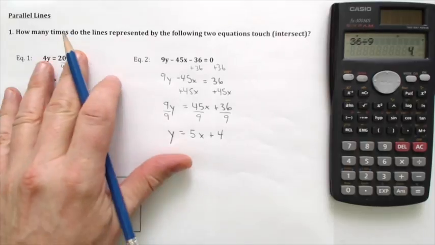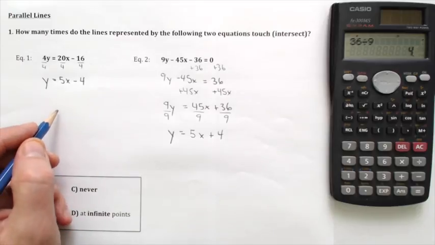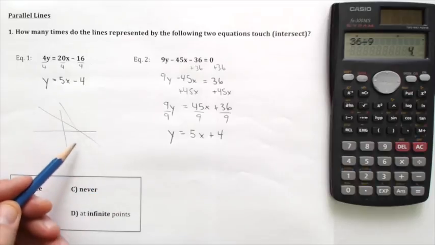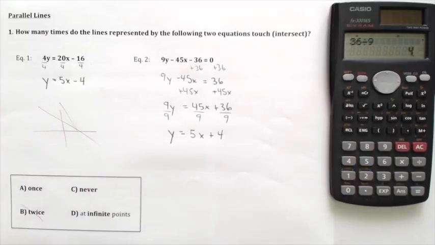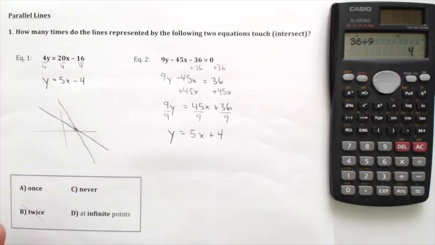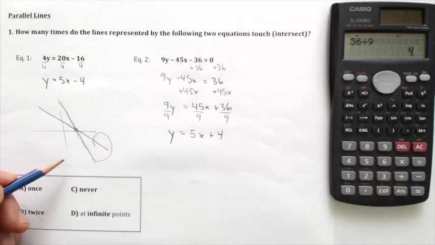And so we want to know how many times these lines intersect. Well, let's come down and do our interpretation here. First thing we know already is that lines can't cross twice. That's impossible. If you just take a really quick look at a graph, no matter where two lines go, because they're straight, they're only ever going to cross in one location, right? So if that's one line over here and that's another line over here, that's the only place that's going to happen. It's not like the line is going to suddenly twist and cross in a second location. So we can get rid of that one.